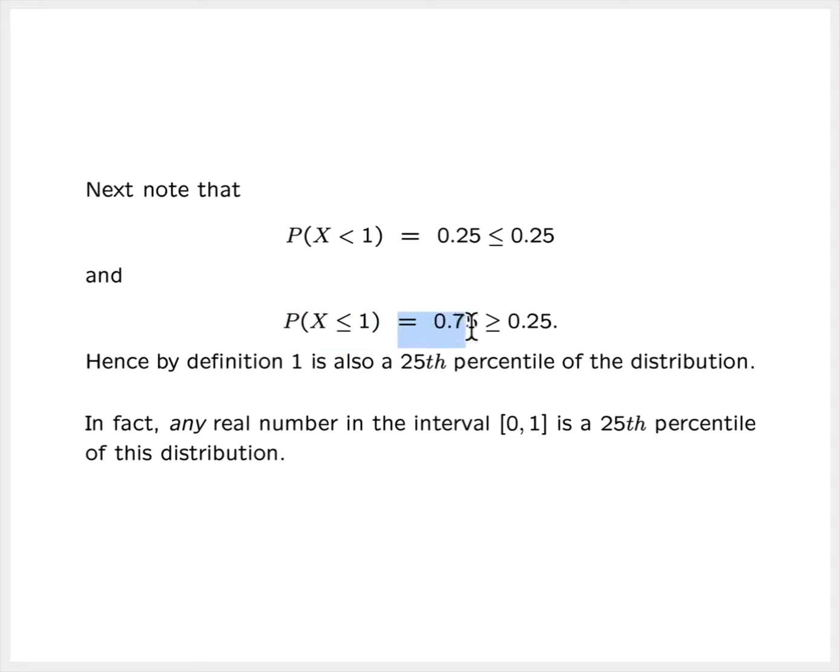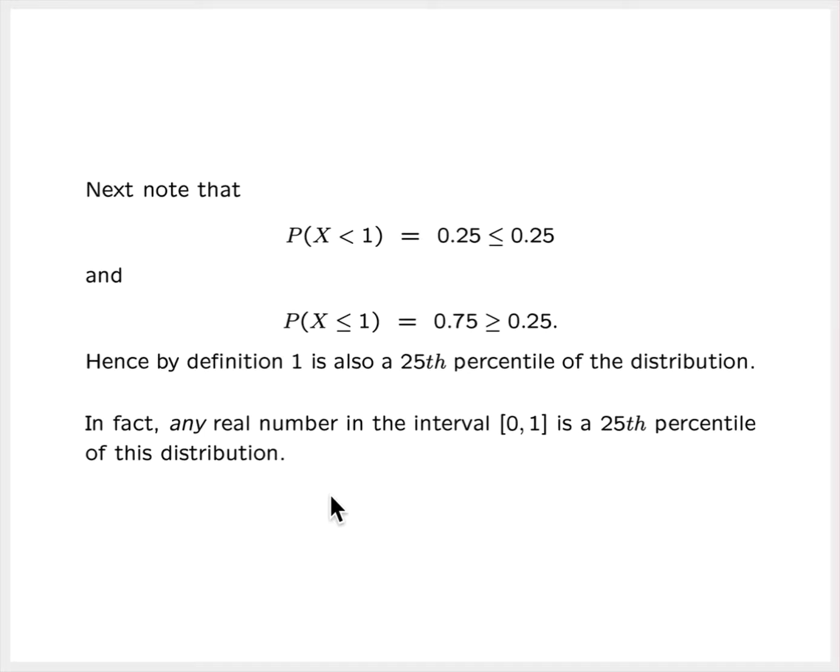That probability is equal to 0.75, and that is greater than or equal to 0.25. So both conditions are satisfied, and therefore, by definition, 1 is also a 25th percentile of the distribution. So we found that 0 is a 25th percentile of this distribution, and also 1 is a 25th percentile of this distribution.